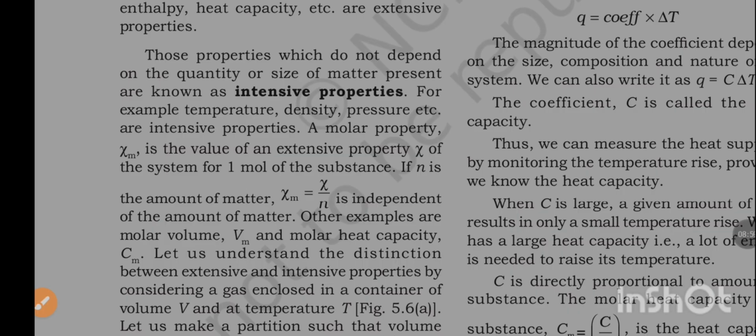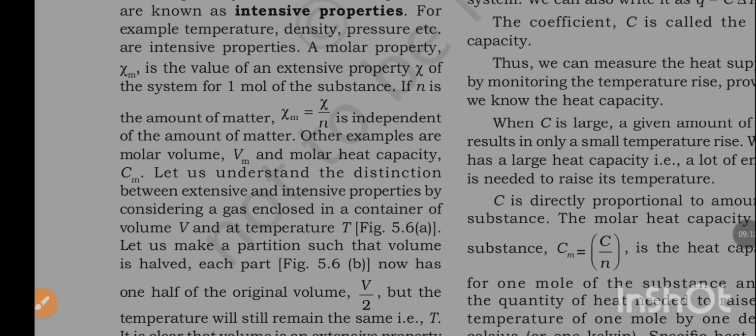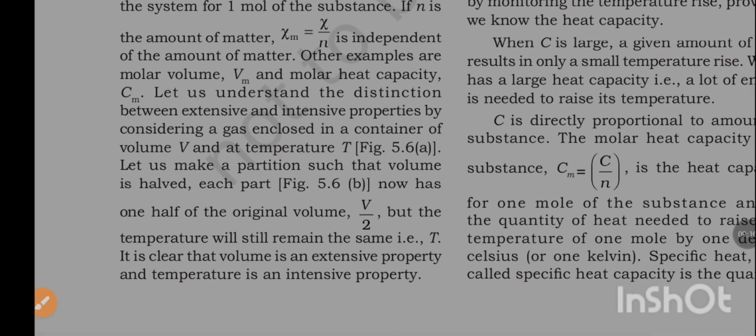are intensive properties. A molar property, Xm, is the value of an extensive property, X, of the system for 1 mole of the substance. If n is the amount of matter, Xm is equal to X by n, which is independent of the amount of matter. Other examples are molar volume Vm and molar heat capacity Cm.